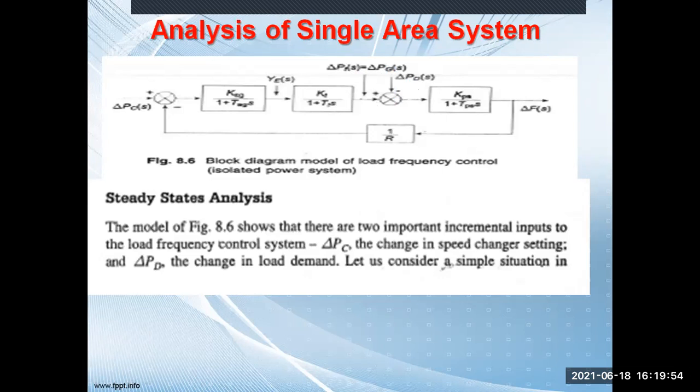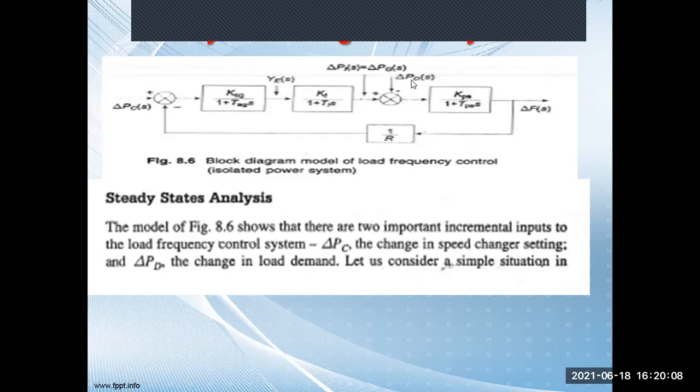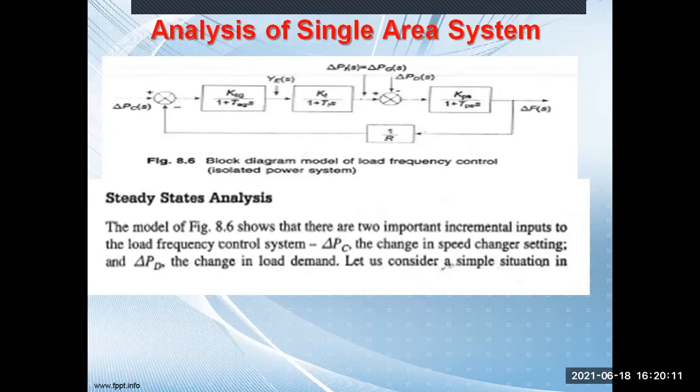Now for the steady state analysis, there are two important incremental inputs. What are the incremental inputs here? First is your delta PCS, this is one input, and delta PDS, your load, is another input. Now, can anyone tell what is the output in this block? Delta FS. Delta FS is the output, correct. So our objective is to see the deviation in the system frequency. That is the objective of load frequency control.